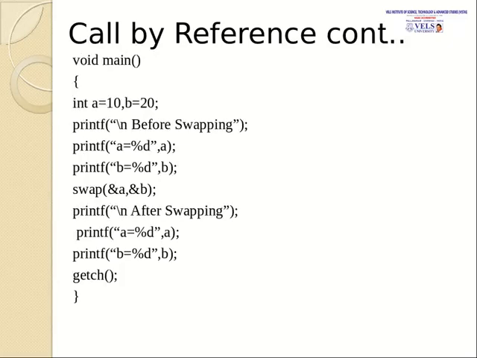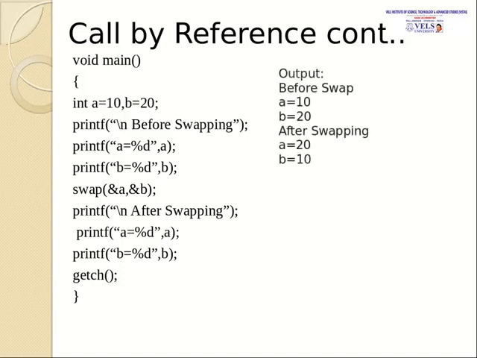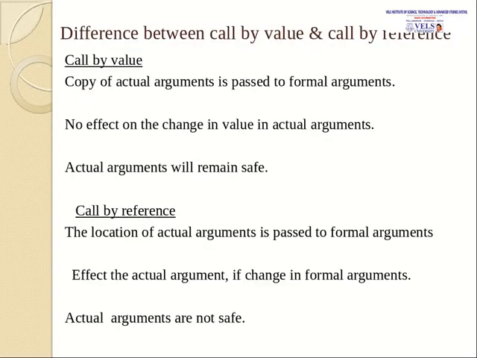After this, execution moves back to the main function and executes the statement after swapping. Here after swapping, the value of A is 20 and the value of B is 10. This is called function call by reference. So I have given the difference between call by reference and call by value.